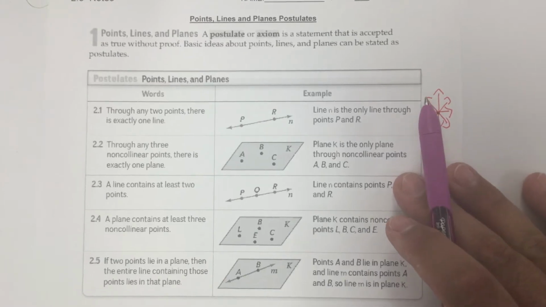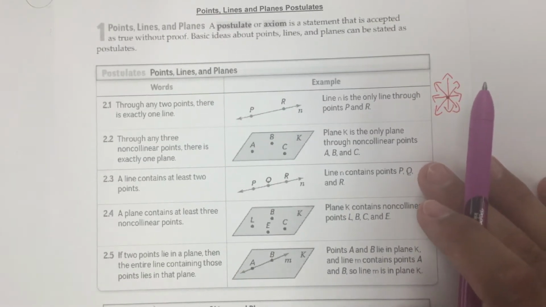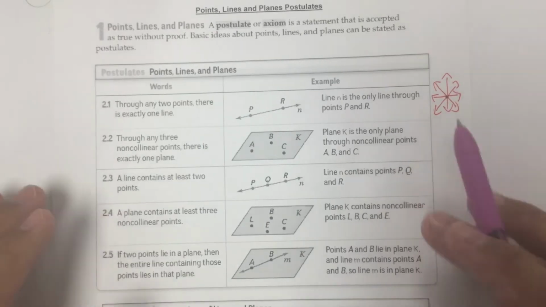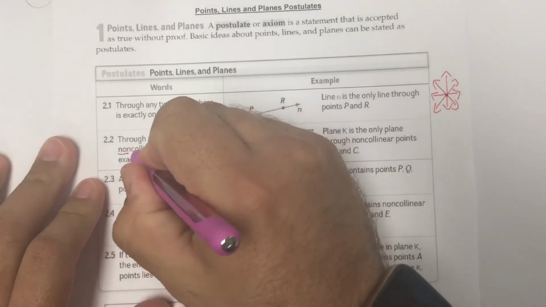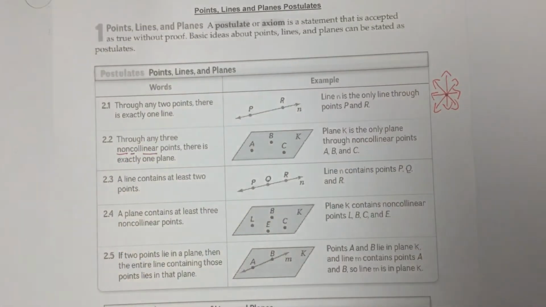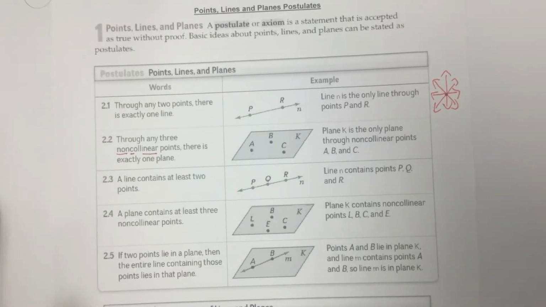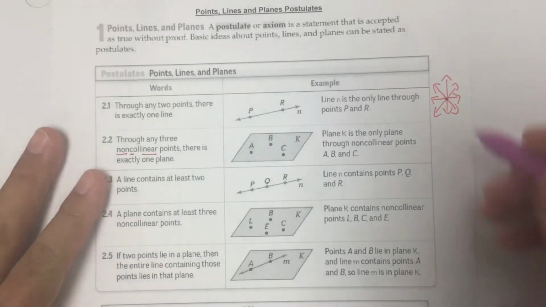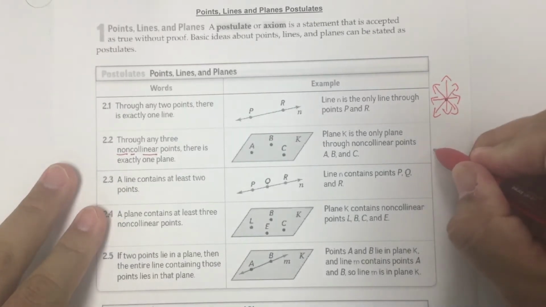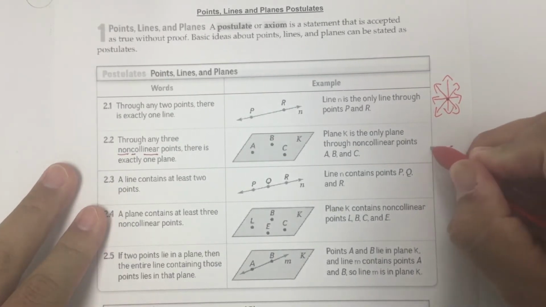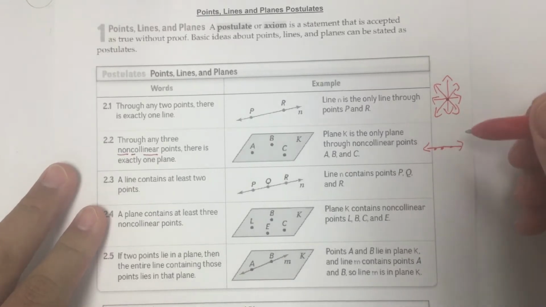Postulate 2.2 says through any 3 non-collinear points, there's exactly one plane. Remember, non-collinear means not together on the same line. As long as these 3 points are not together on the same line, then there is one plane. The reason is that if I have 3 collinear points, that forms just one specific line, but I need a plane.